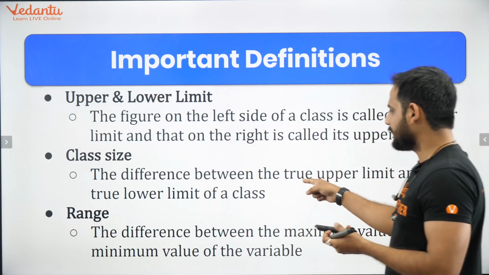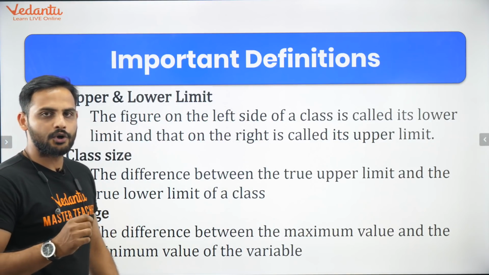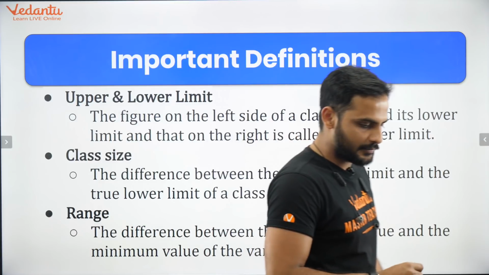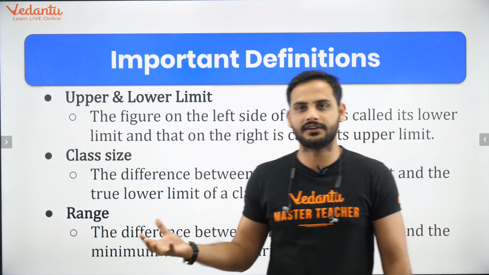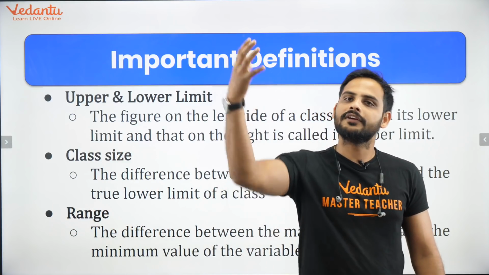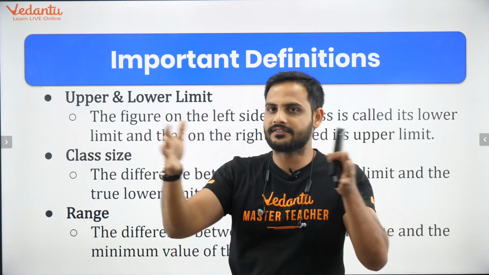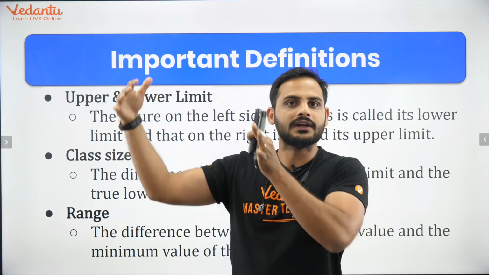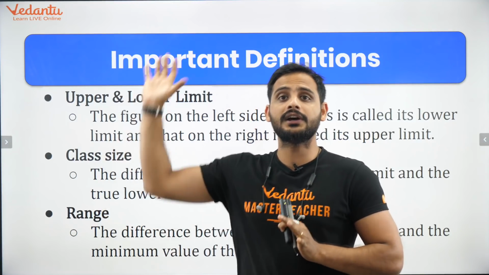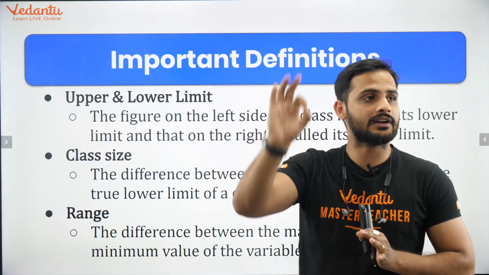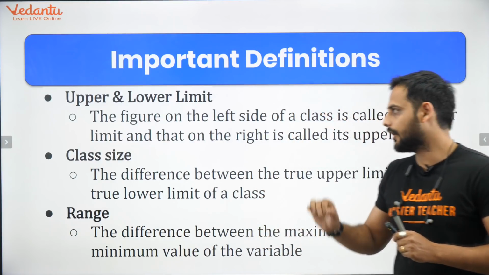Now you will be learning the true upper class limit and true lower class limit. What do we mean by them? Suppose the data is ungrouped, not continuous. If the data is not continuous, we make it continuous. When we make it continuous, the class size changes. The new part will not be considered for the class size. We always consider the class size for the original classes given. From the original classes only you'll be finding your class size.